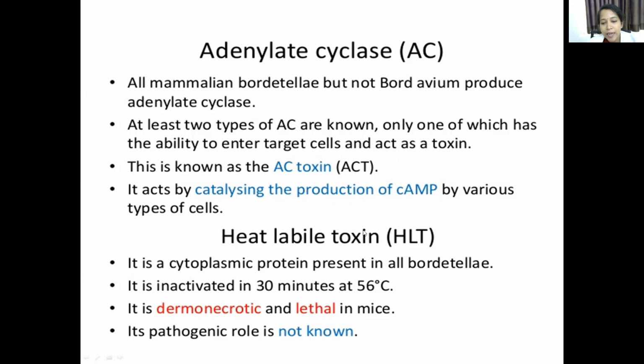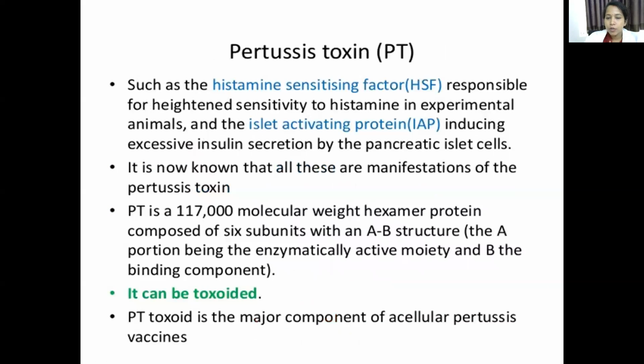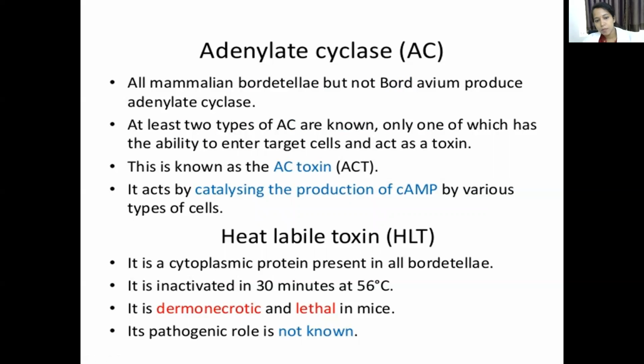Then coming to heat labile toxin. These are the different toxins produced by Bordetella pertussis, the most important being pertussis toxin. Then coming to heat labile toxin. Of course, the name suggests it is heat labile. It is inactivated in 30 minutes at 56 degrees centigrade.